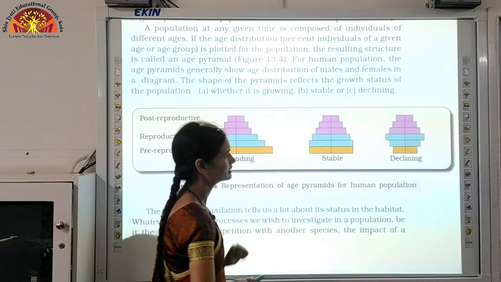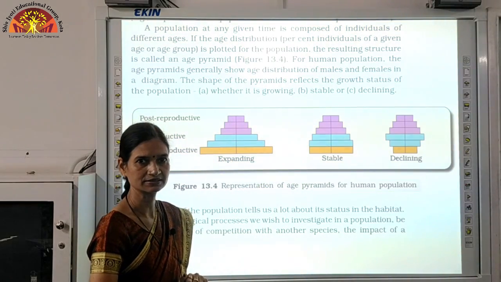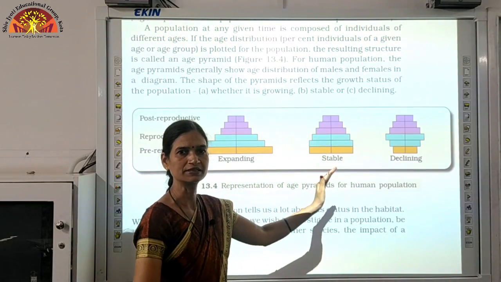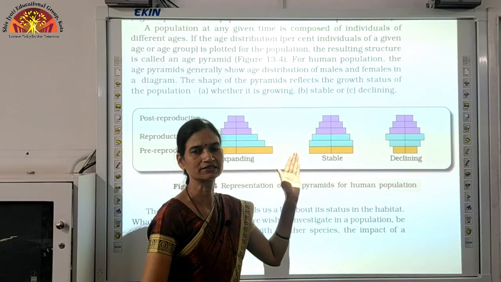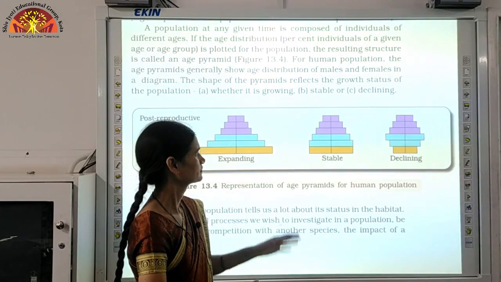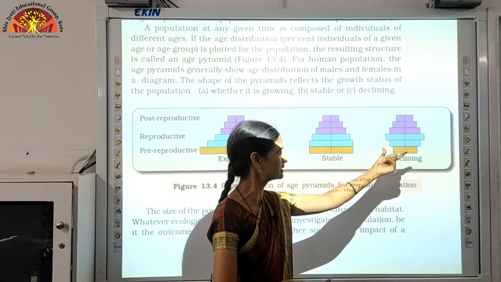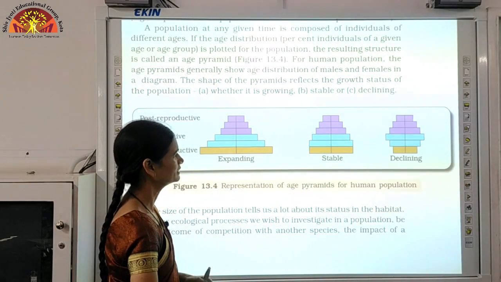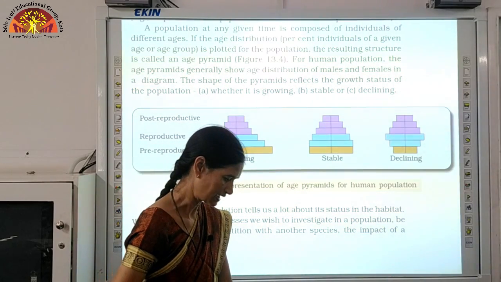Third is declining. Why is it declining? Because pre-reproductive जो category है it is less. ठीक है? If we compare it, they are less in number. So when the number of individuals of pre-reproductive age is less, तो the population के क्या chances हैं? It will decline. The population is going to reduce. Similarly, reproductive age वाले भी they are also quite less in number. So that's why we are going to get this kind of age pyramid that is declining. So these are the three kinds of age pyramid which I have explained to you.